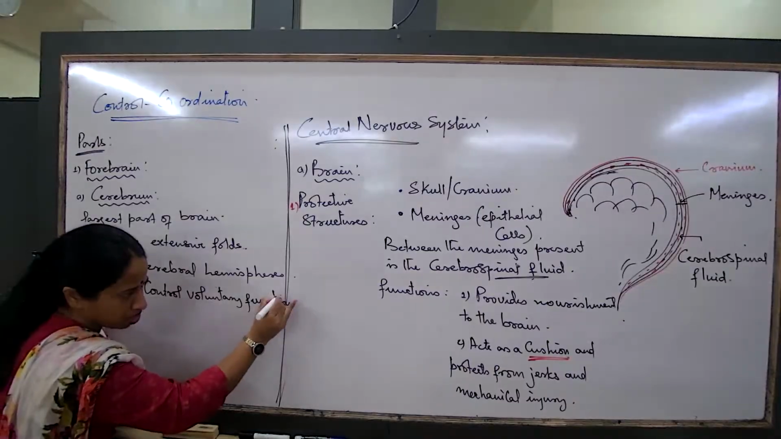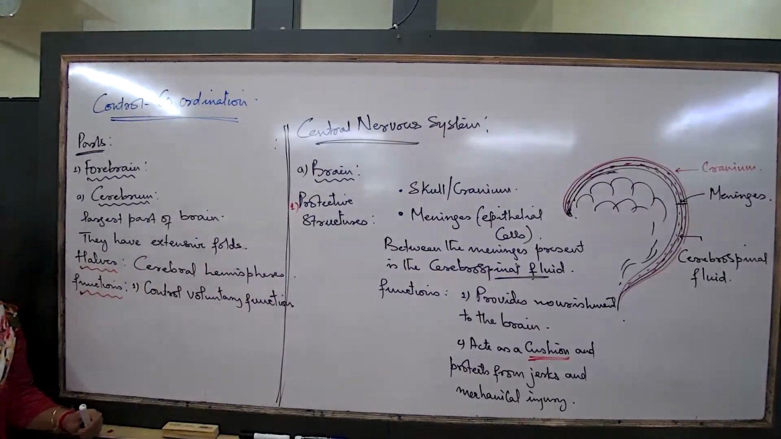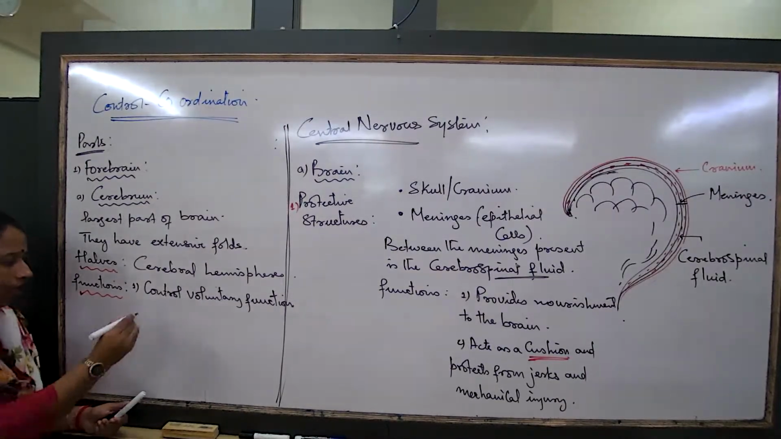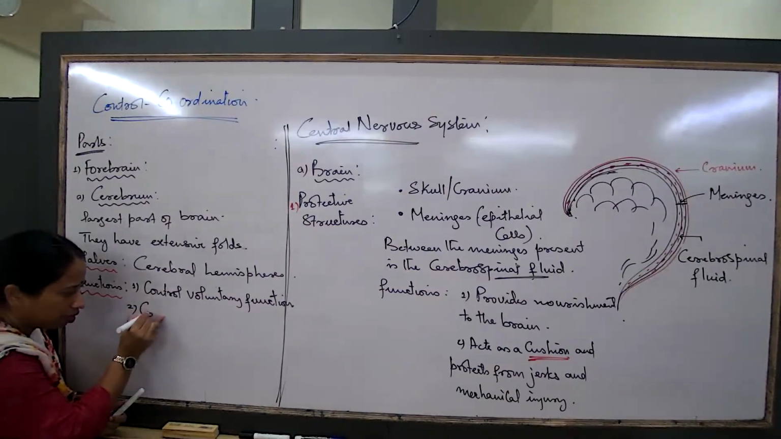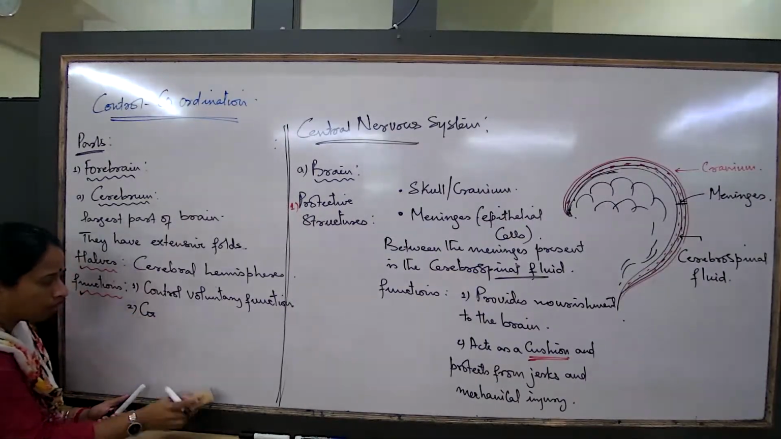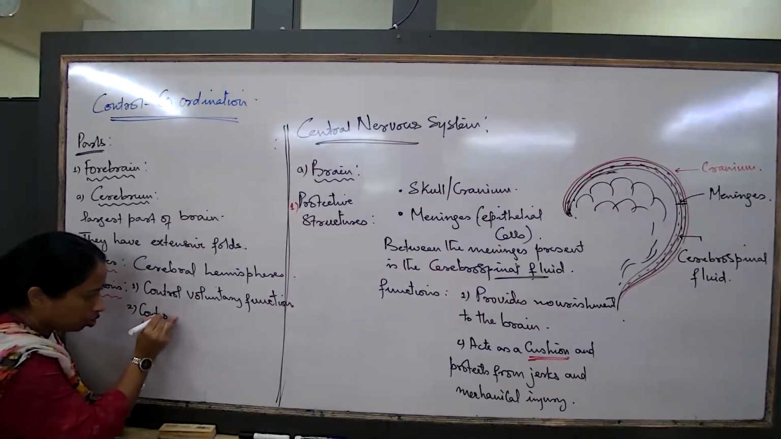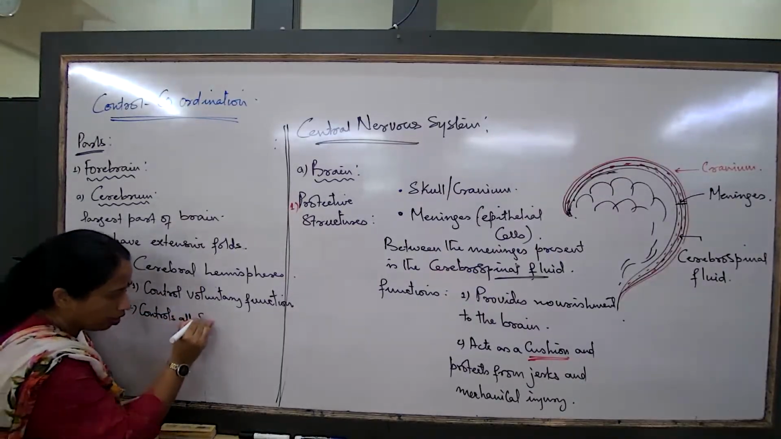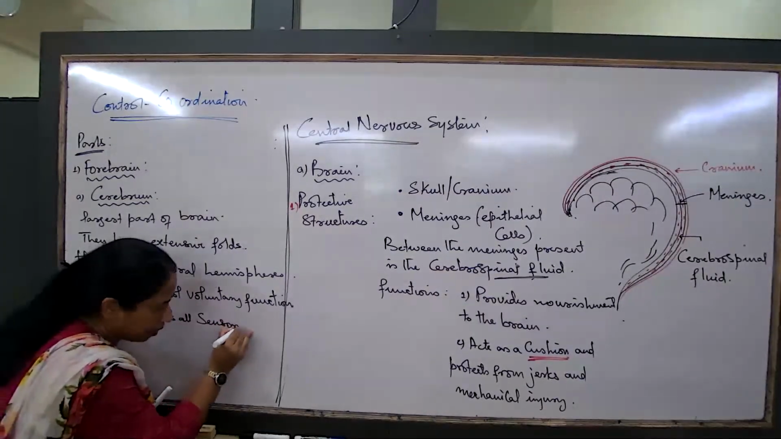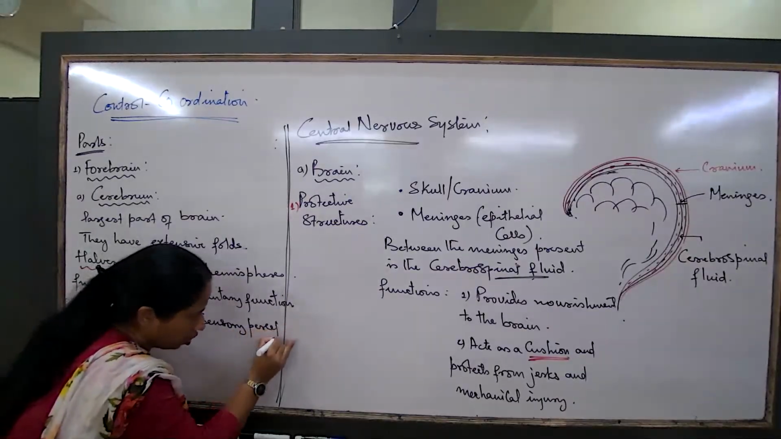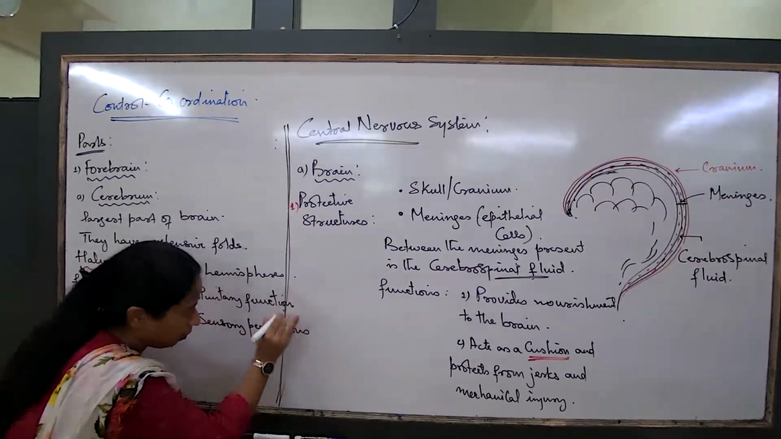What are their functions? The first one is the cerebrum controls all the different types of voluntary functions. Voluntary functions earlier also we have talked about. Cerebrum is the major region of the brain which controls the voluntary actions. That is number one. What about the second? Controls all sensory perceptions.